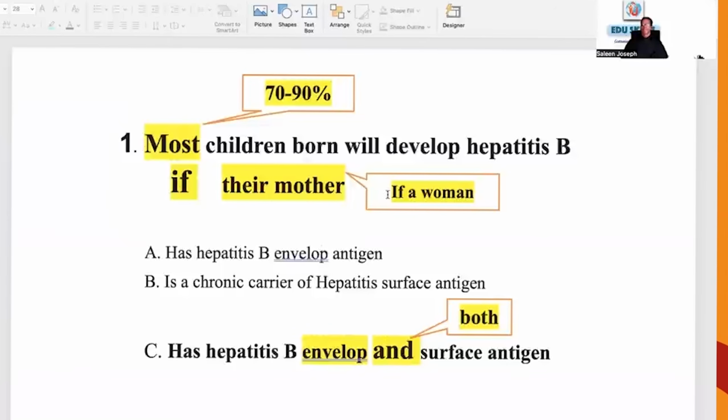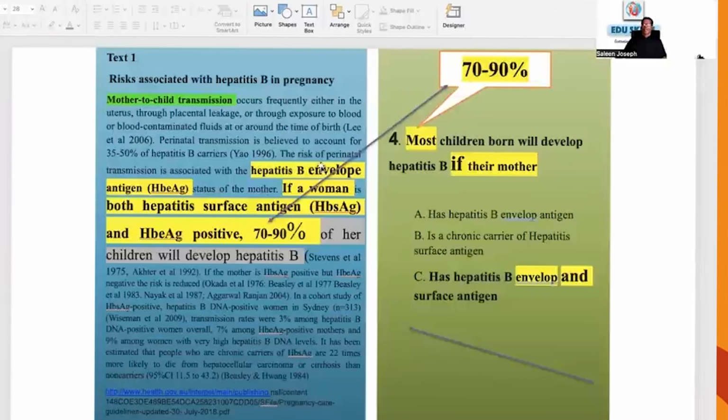Both means C. Their mother, the synonymous expression is woman. Envelope and surface antigen, the synonymous expression is both. So you see, 70 to 90% is most. The first option speaks only about the envelope antigen, the second only about the surface antigen, one and one, but only option C speaks about both. So you have 70 to 90% as the clue, or the strategy, to reach the answer immediately.